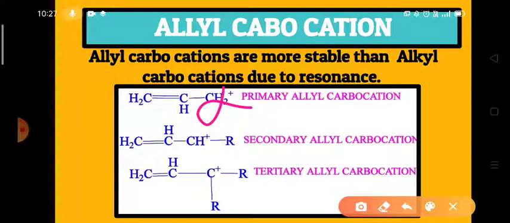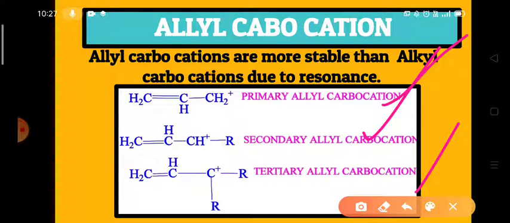And if the positive charge is present on that allyl carbon, then we call it the allyl carbocation. As with the alkyl carbocations, we can classify the allyl carbocations into 3 types. The first is the primary allyl carbocation, the second is the secondary allyl carbocation, and the third is the tertiary allyl carbocation.